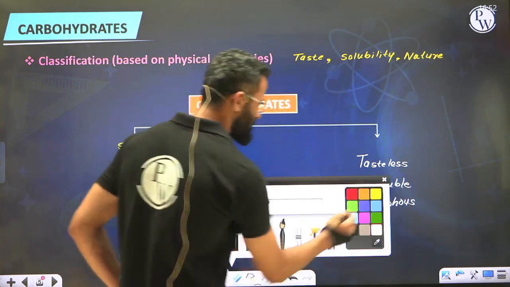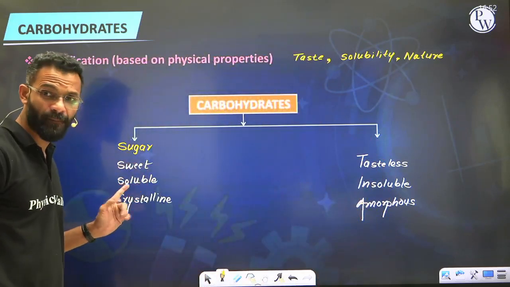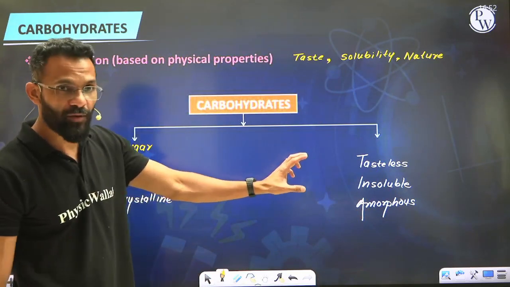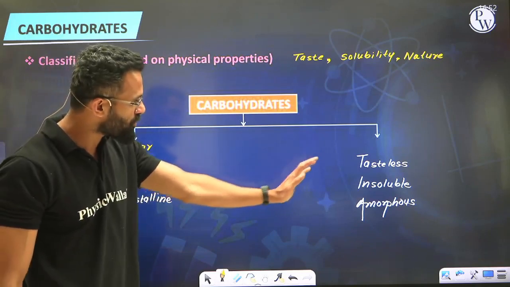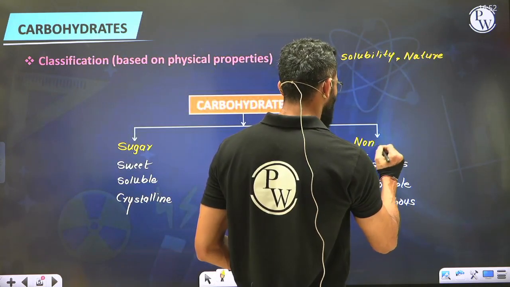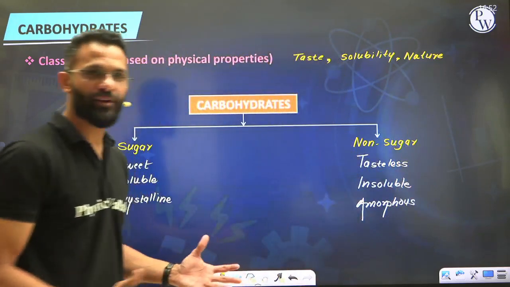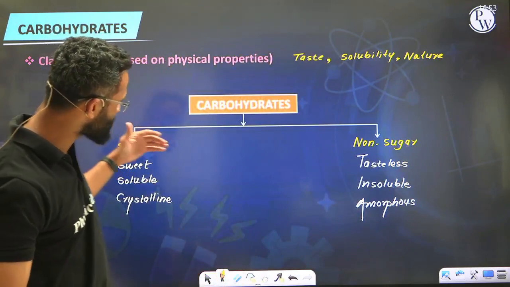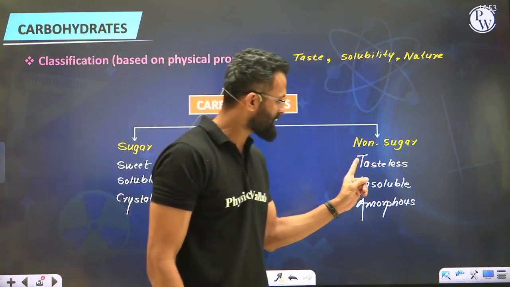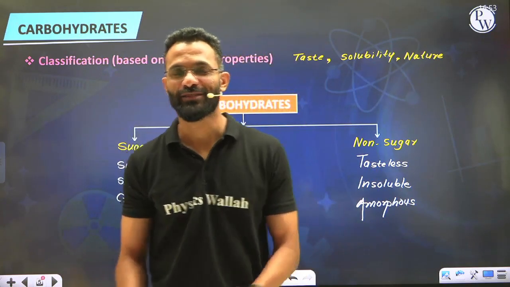Well guys, if you compare these three properties of starch with the properties of sugar, are they matching? Absolutely not. In fact, they are exactly opposite to the properties of sugars. Hence, a compound like starch, which does not show properties similar to sugar, is nothing but a non-sugar. So on the basis of physical property, we classify carbohydrates into two categories, sugars and non-sugars. What are sugars? Sweet, soluble, crystalline. What are non-sugars? Tasteless, insoluble, and amorphous in nature. So that was the first classification on the basis of physical property.